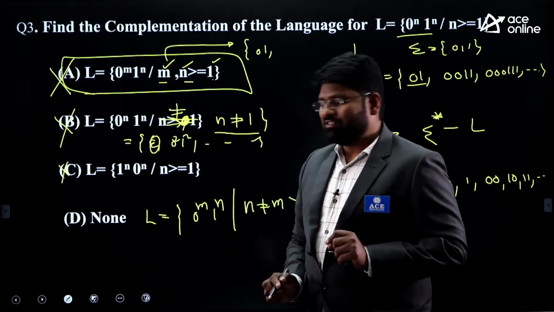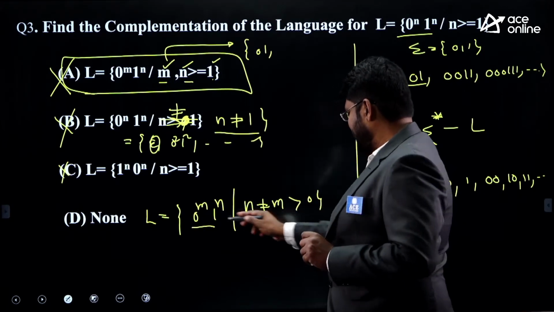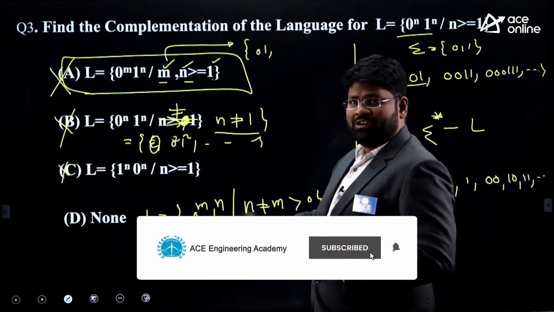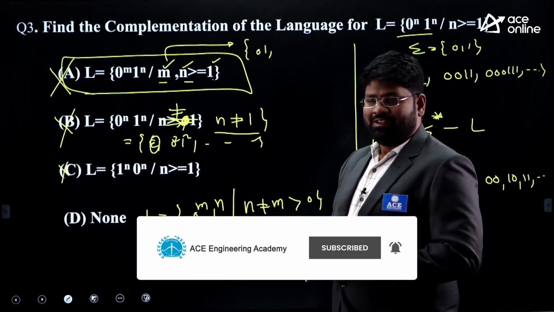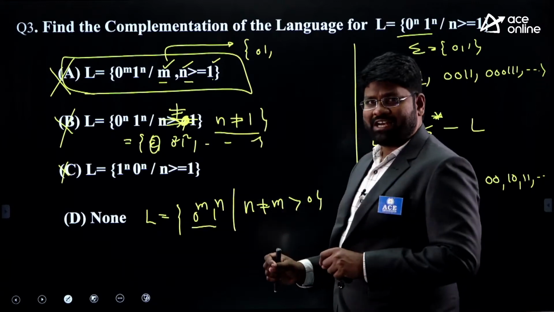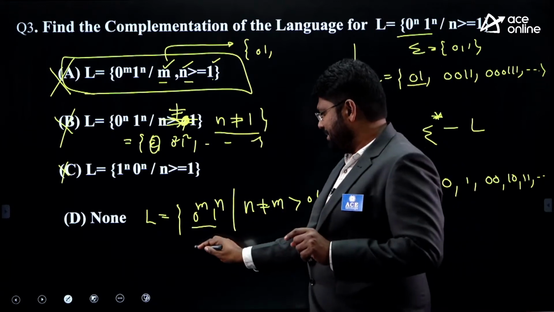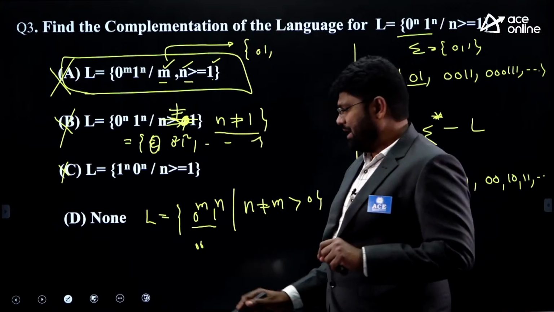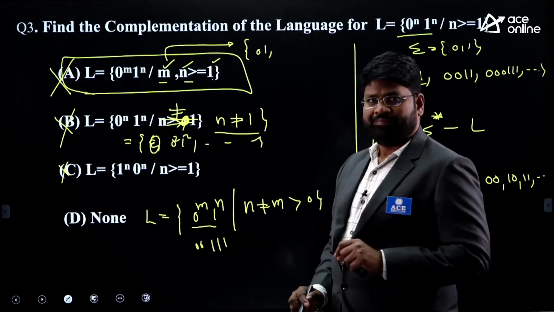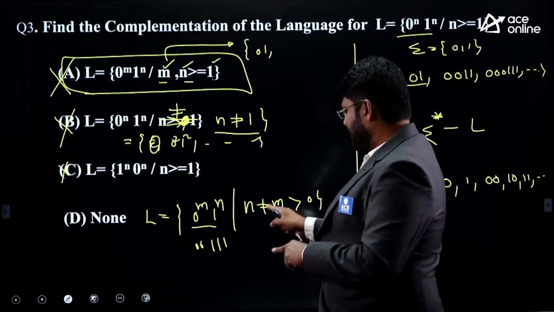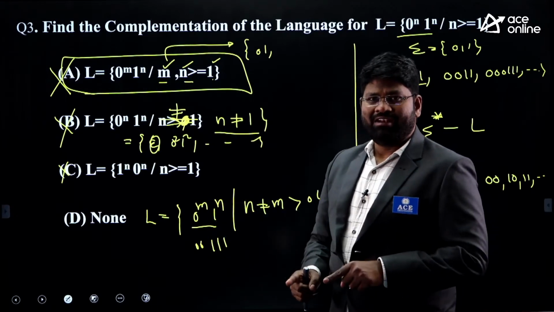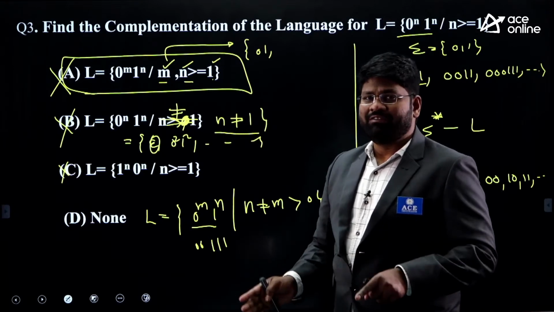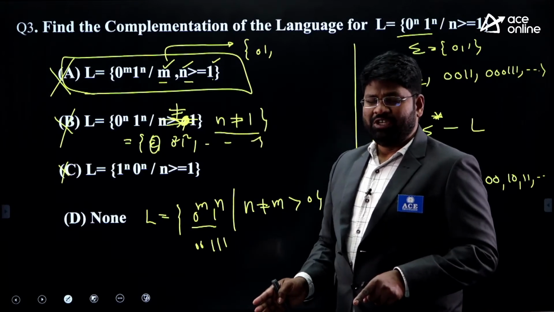And you may have a doubt here, this portion. Yes, 0 followed by 1s here. Once you look at this language, what you can understand is that all the time 0s must happen, followed by 1s. But equivalence shouldn't be there in the m and n. M and n must be two different values all the time.